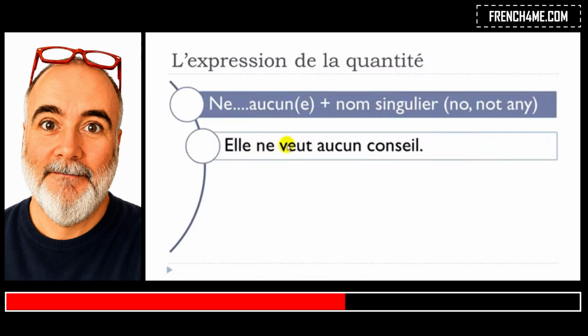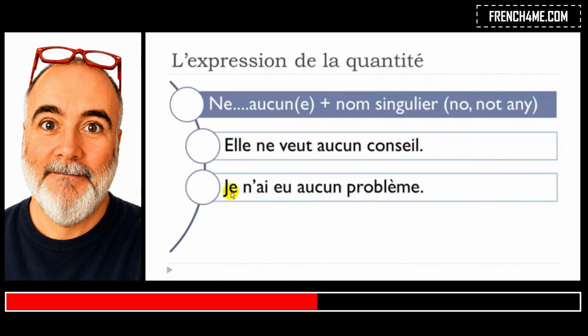Elle ne veut aucun conseil. Okay, so you can see here that it's elle ne veut, so she doesn't want. Okay, vouloir is to want. Aucun, so not any, no, and then conseil, it's advice. Okay, so elle ne veut aucun conseil.